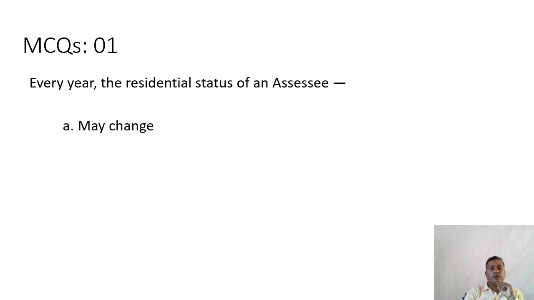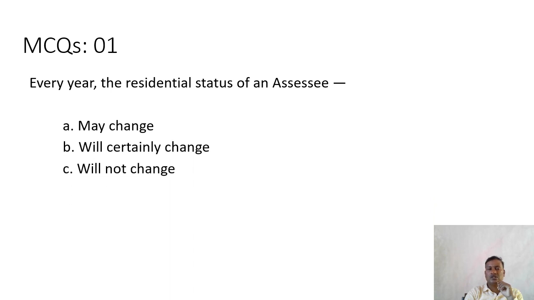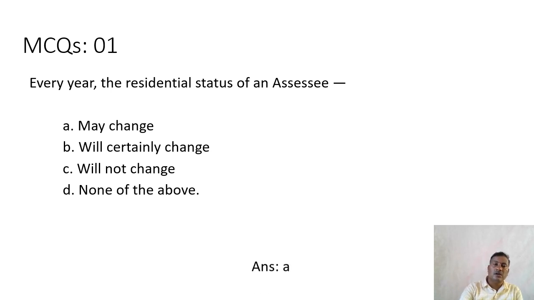MCQs. Every year the residential status of an assessee: may change, will certainly change, will not change, none of the above. The four options are given. The right option is option A, that is, will change. Every year we need to compute the residential status of an assessee because it may change from year to year.